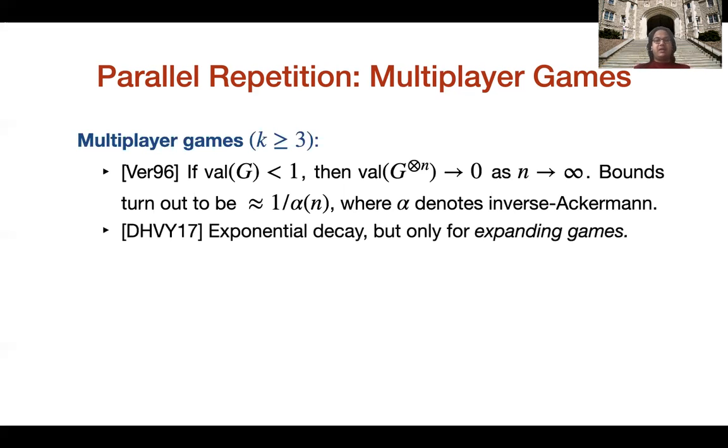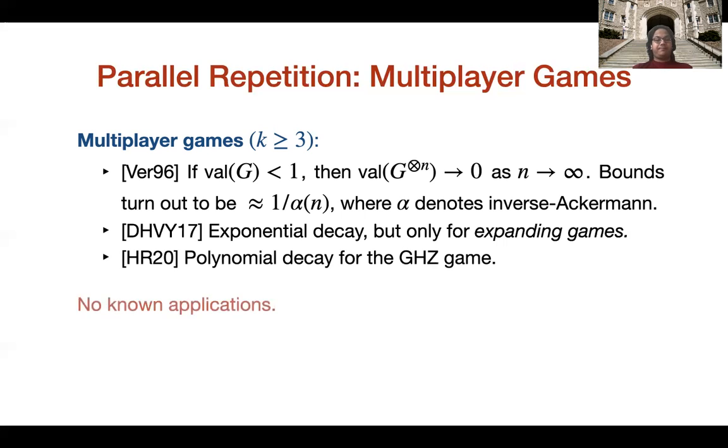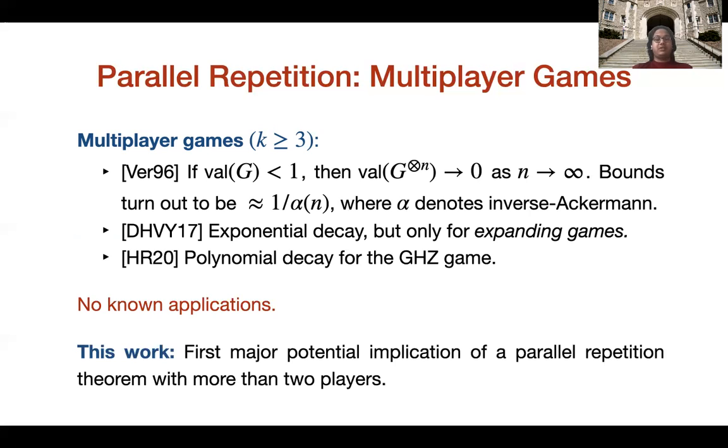In some special cases, we know exponential bounds. For example, Dinur, Harsha, Venkat, and Yuen proved exponential decay in some games which they call expanding games. And Holmgren and Raz proved a polynomial decay for a game which is called the GHG game and which does not fit into the category of these expanding games. But not much more is known than these results. Further, we do not know any application of parallel repetition for multiplayer games. In this work, we give the first major potential implication of a parallel repetition theorem with more than two players.